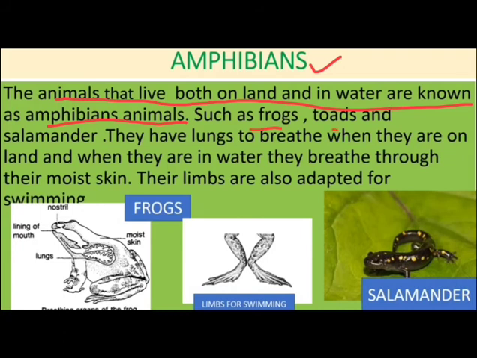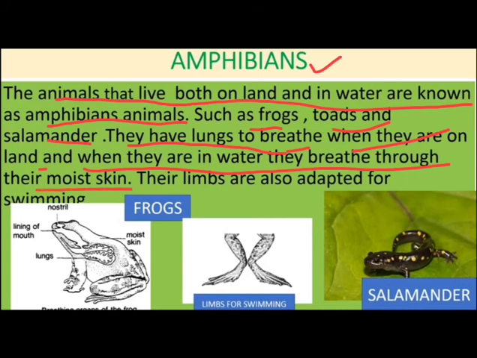So these animals live both on land and in water, and they have the lungs to breathe, whereas the aquatic animals have gills to breathe. So these amphibians have the lungs to breathe when they are on land, and when they are in water they breathe through their moist skin. So these are the amphibians.